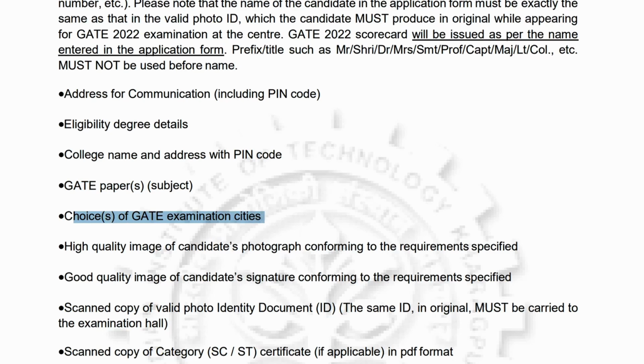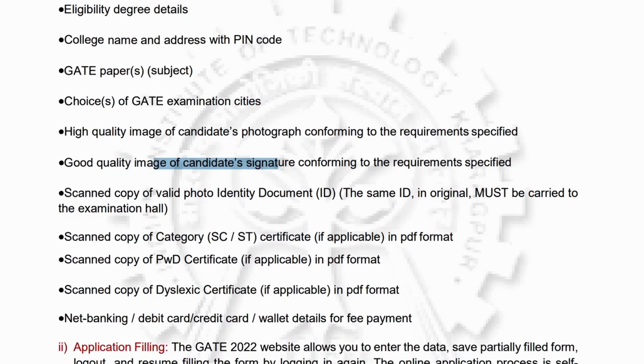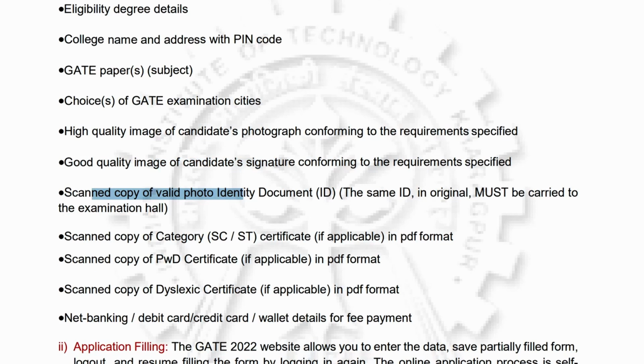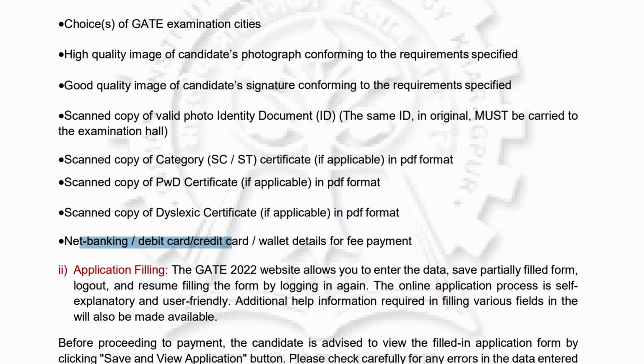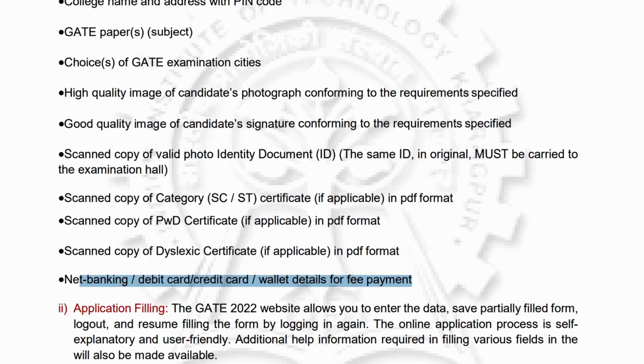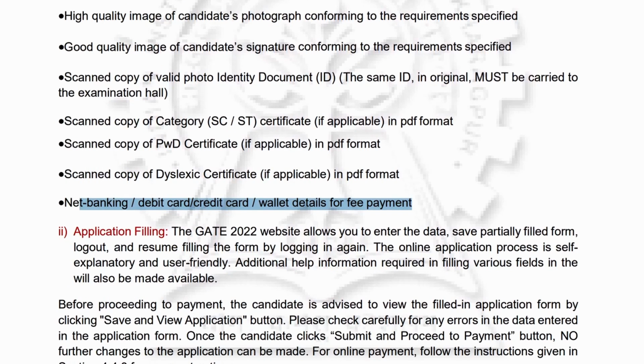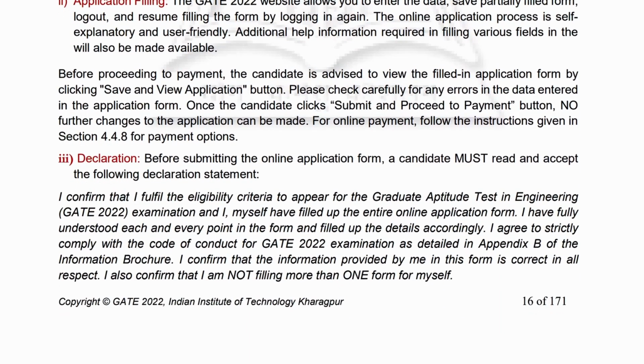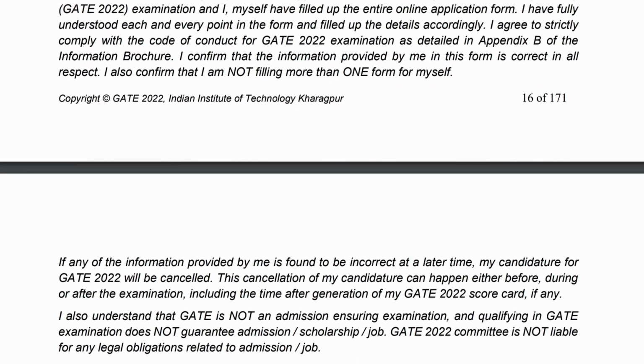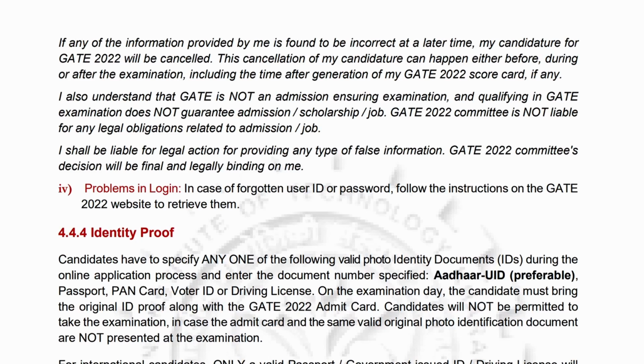Then they will ask you for the cities, from which city you want to attempt the GATE, a high quality photograph, a high quality signature, and finally your ID. And if you are from a different category, then you will have to upload your certificate. Finally, pay the fee through net banking, debit, credit or wallet. That's how you complete the whole form. Once it's done, just reconfirm that everything is done. Finally, they will ask for the declaration. That's a normal thing that happens everywhere.